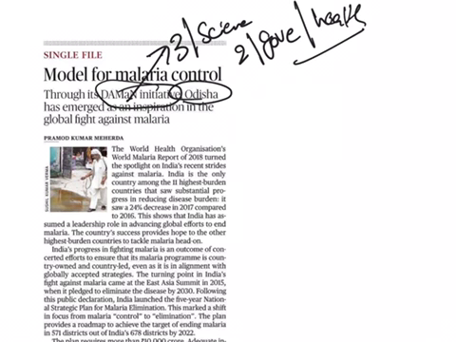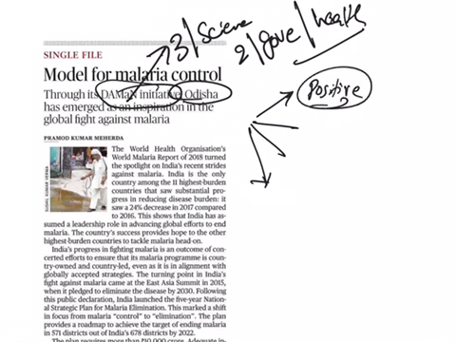How it is going to control malaria means this program has some steps. It includes mass screening for malaria with treatment of positive cases. They are going to screen and provide treatment for malaria affected people.